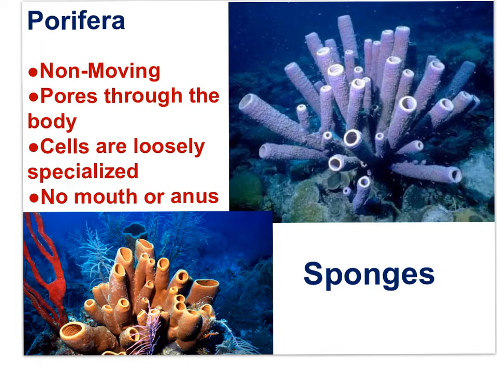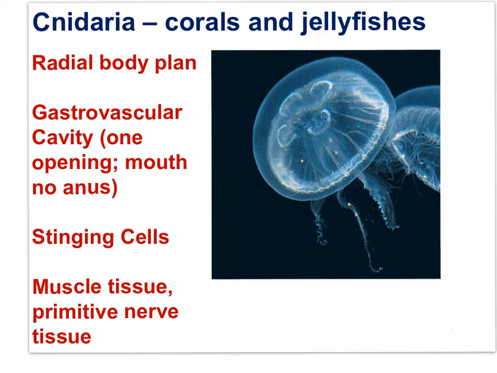Characteristics of the poriferans include non-moving, pores through the body, cells are loosely specialized, there's no mouth or anus. Cnidarians include the jellyfishes, corals, and anemones, and cnidarians have a radial body plan like the poriferans.